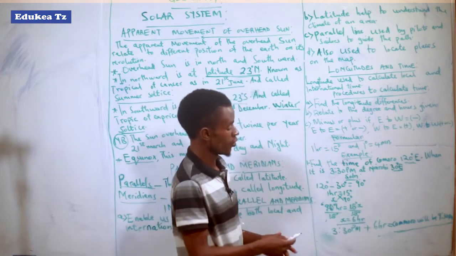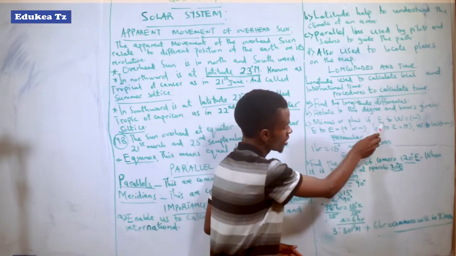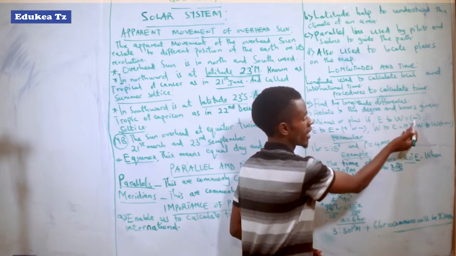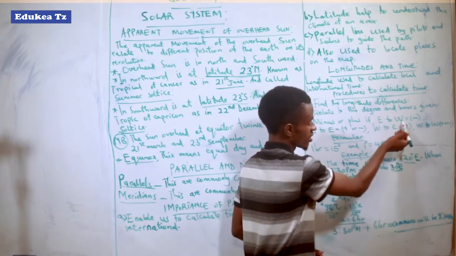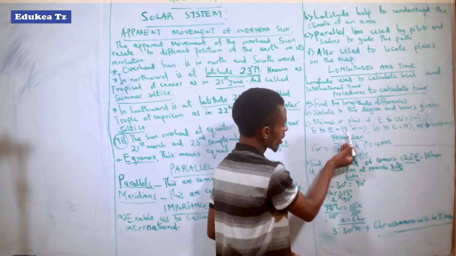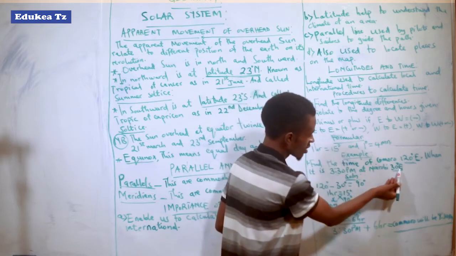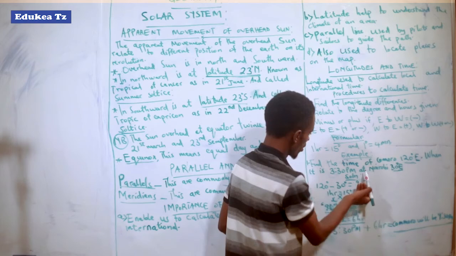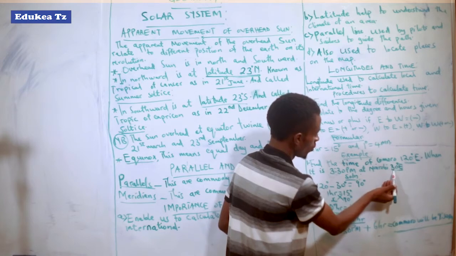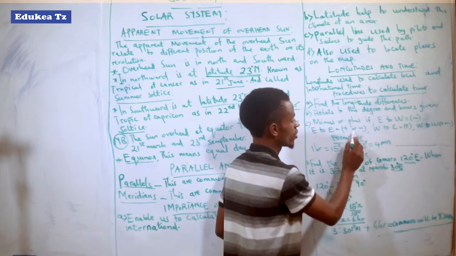But there is another formula we can apply at this point, minus or plus. If it is east to west, we have to minus. When we are given those degrees, east to west, we have to minus. But if it is east to east, you can plus or minus, it depends. East to east, for example here. But remember that the starting point is here. East is small and this is big. So small to big, we plus. But if it is big to small, we have to minus.